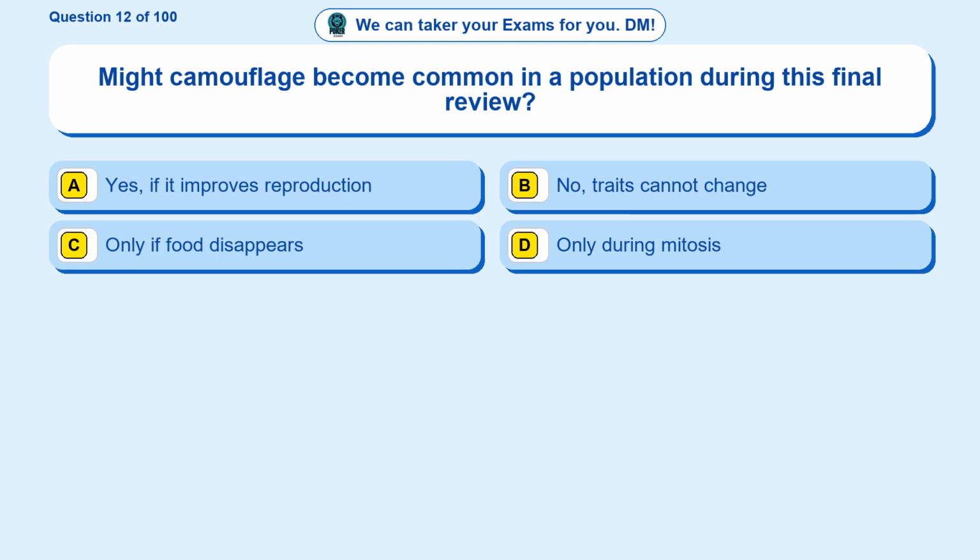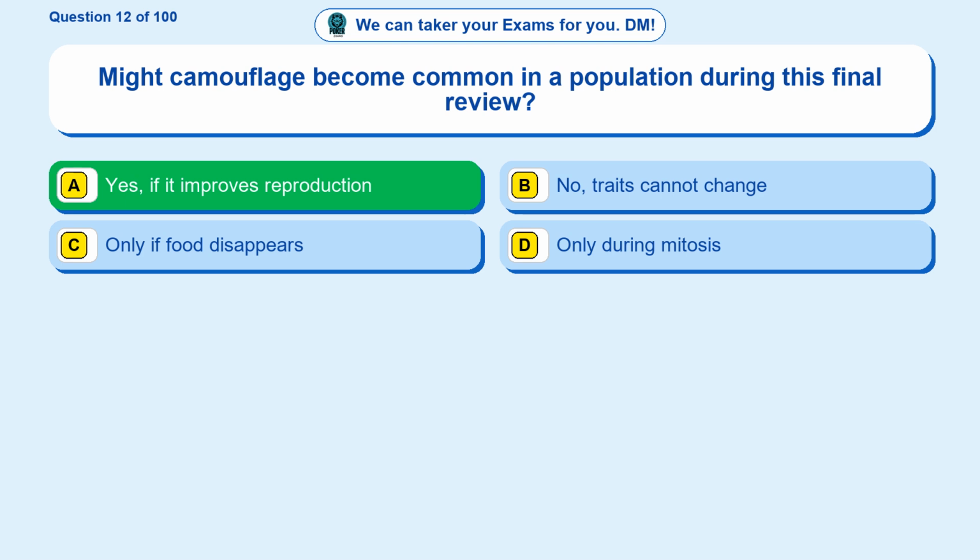Question 12. Might camouflage become common in a population during this final review? Option A. Yes, if it improves reproduction. Option B. No, traits cannot change. Option C. Only if food disappears. Option D. Only during mitosis. The correct answer is option A.